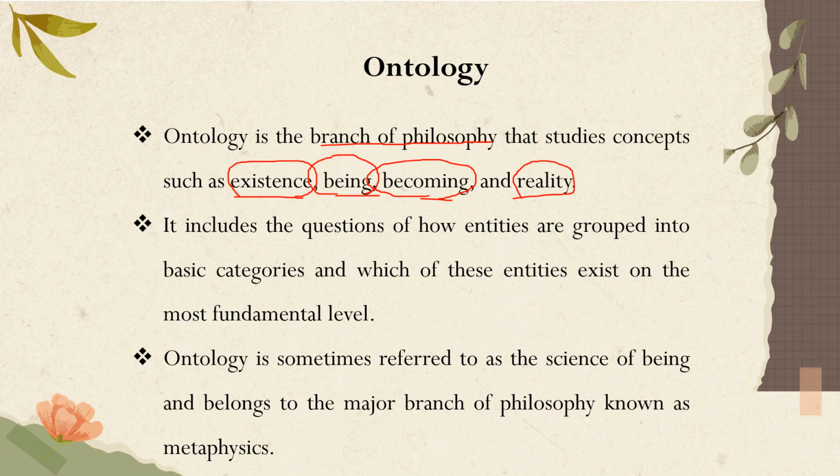It includes questions of how entities are grouped into basic categories and which of these entities exist on most fundamental level. So what is ontology? Abstract definition is science of being and belongs to major branch of philosophy known as metaphysics.